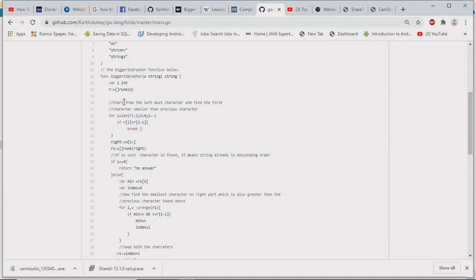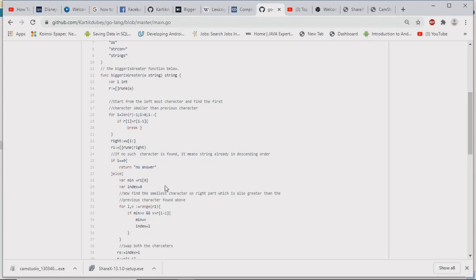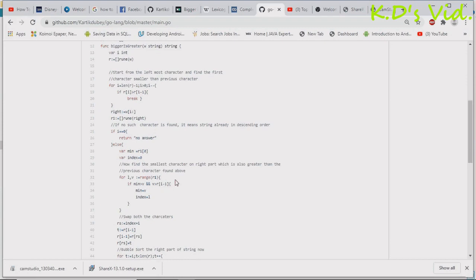That is, we will start from the rightmost character and find the first character which is smaller than the previous character. Also, if no such character is found, it means that the string is already in descending order, and we will return no answer. Now, our next job will be on the right part of the string, wherein we have to find the smallest character in the right part which is also greater than the character we found above, that was D.